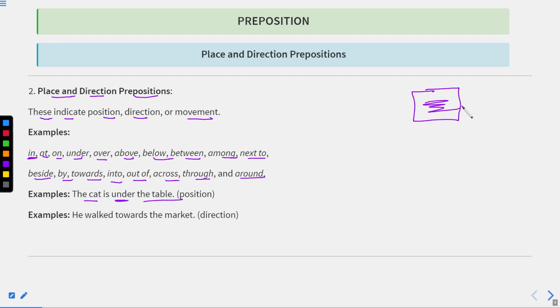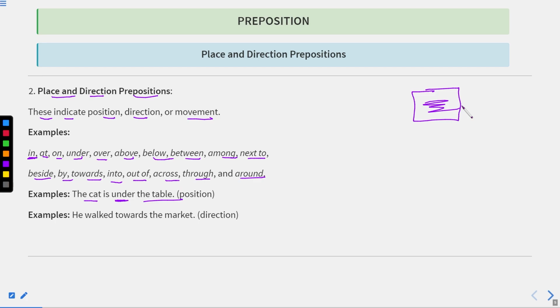So here you can say that the girl is in the room. It means within the boundaries of her room. At, when we say he's at home, his position is targeted towards home, or targeted at home. Under, the students are sitting under the tree, or the people are sitting under the tree.